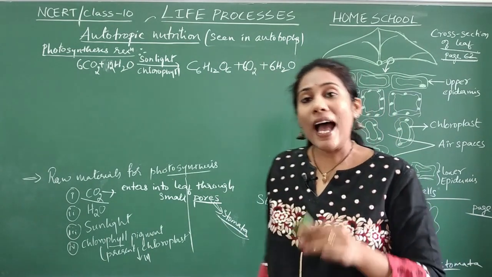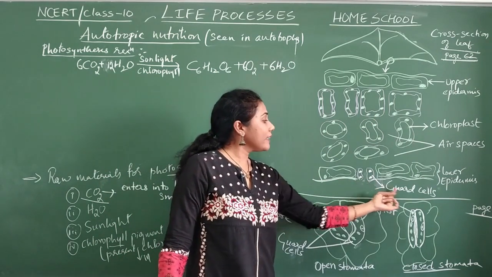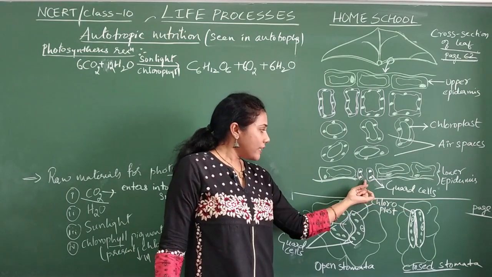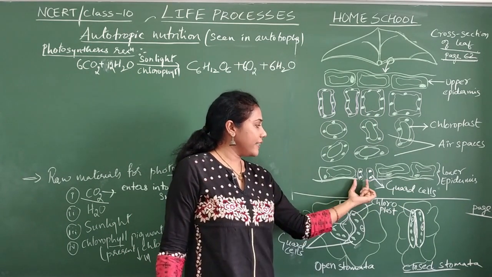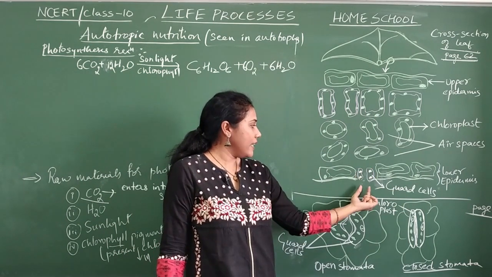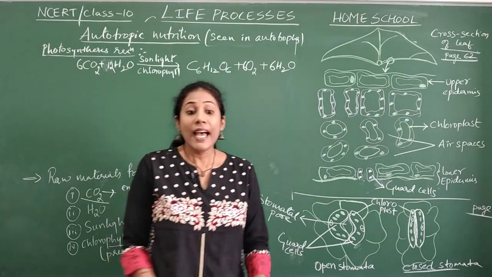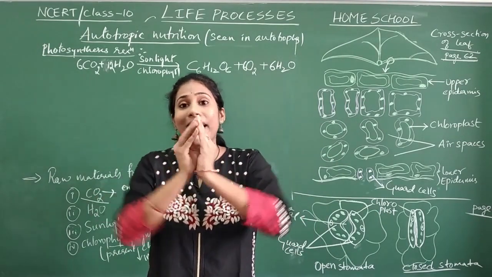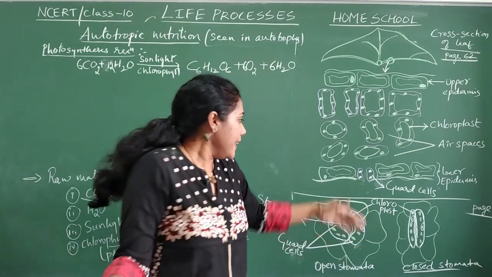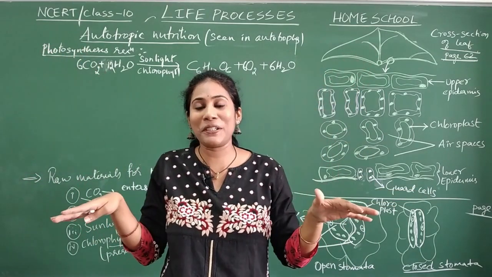Stomata is maintained by guard cells. On either side of the pore, this side as well as this side, there are some specialized cells which we call guard cells. These guard cells can open and close. So the pore is not always open to the atmosphere.